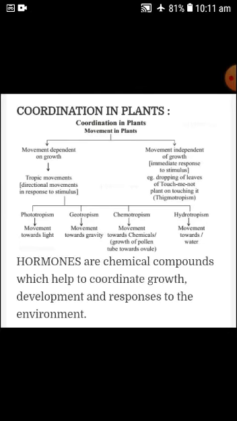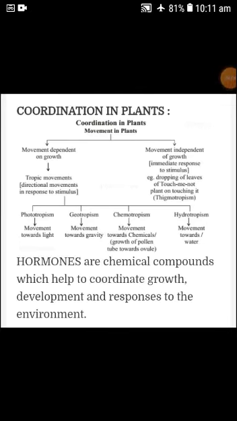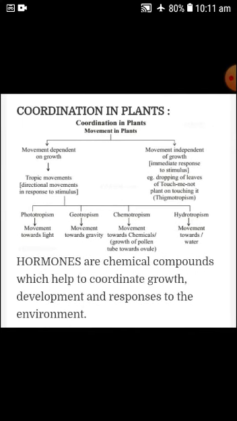Now we discuss coordination in plants. There are two types of movements in plants: movement dependent on growth and movement independent of growth. Several kinds of movements are associated with movement dependent on growth, and this is known as tropic movement.